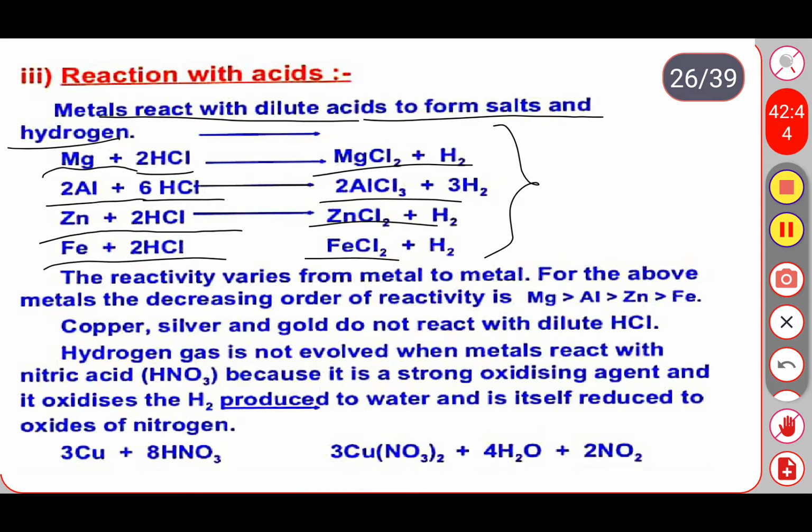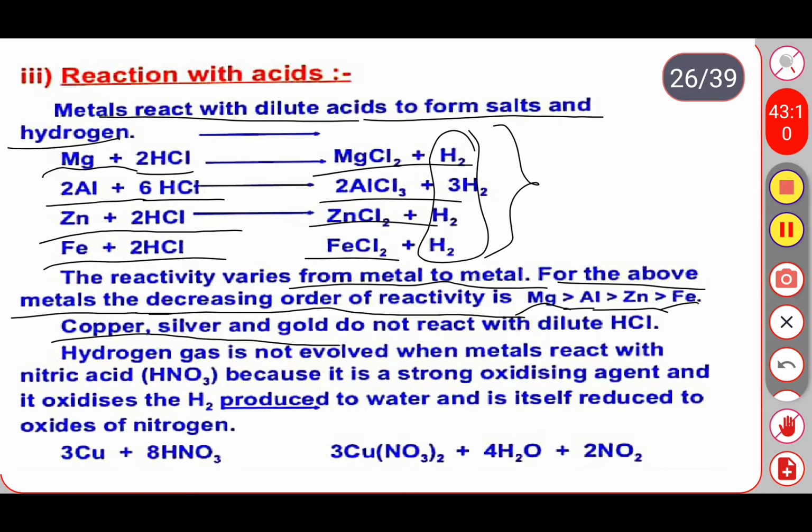The reactivity varies from metal to metal for the above metals, and the decreasing order of reactivity is: magnesium is more reactive than aluminum, aluminum is more reactive than zinc, and zinc is more reactive than iron. Copper, silver, and gold do not react with dilute HCl.